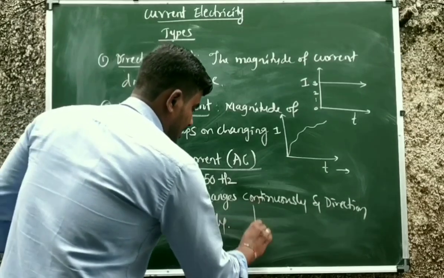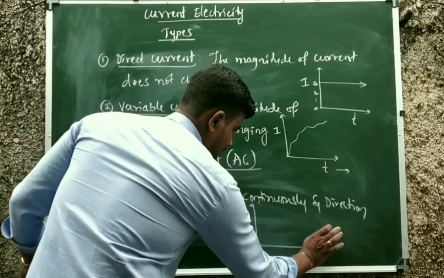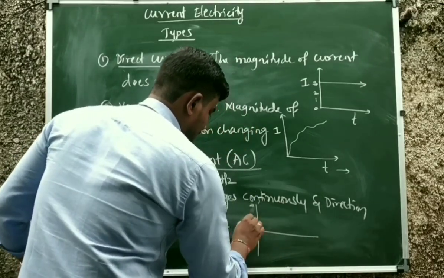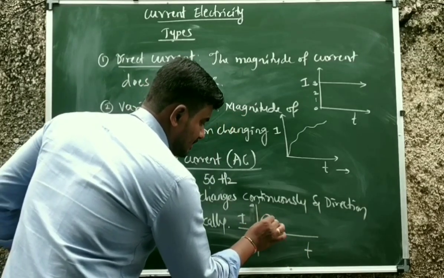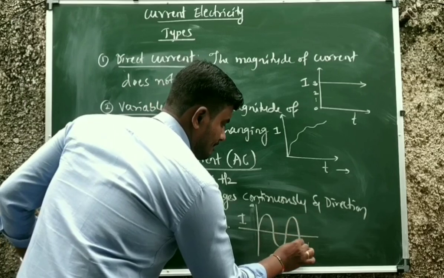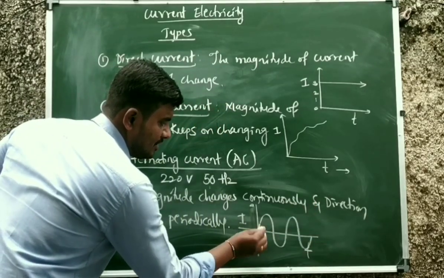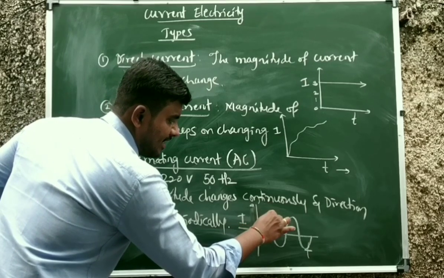If I represent it graphically, see here, this is current and this is time. The flow of current will be like this. See here, magnitude is changing continuously. It reaches maximum and again it decreases.